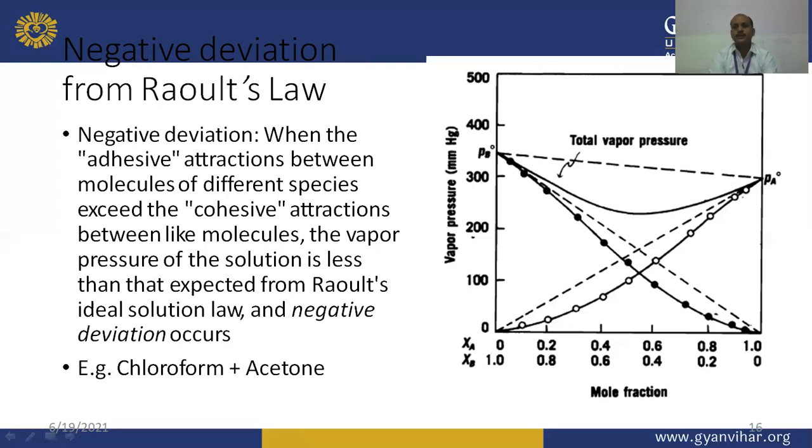You can see the diagram where the vapor pressure composition curve is given, and the ideal total vapor pressure is denoted by the dotted line and the actual vapor pressure by the bold line. This is an example of negative deviation, and an example is the chloroform acetone system. This is one of the examples of negative deviation from Raoult's law.